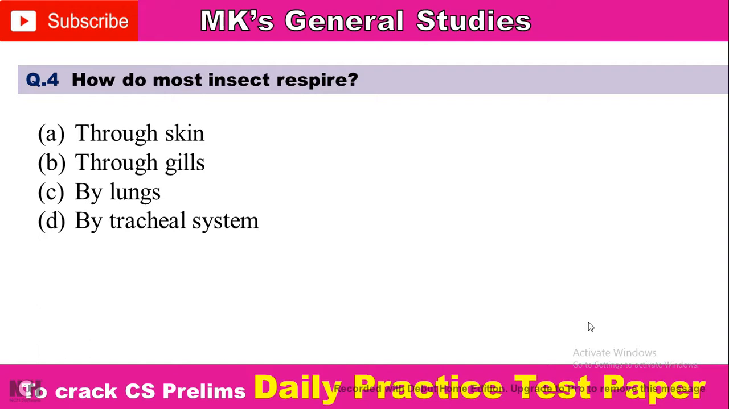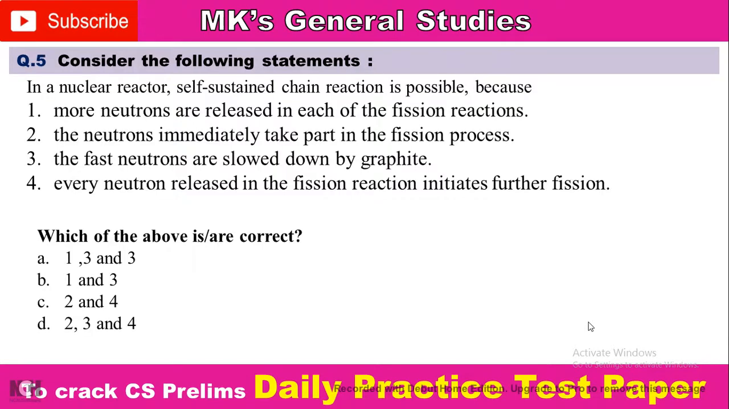Next question: how do most insects respire? How do most insects respire? Option A, through skin; option B, through gills; option C, by lungs; option D, by tracheal system. Comment your answer.